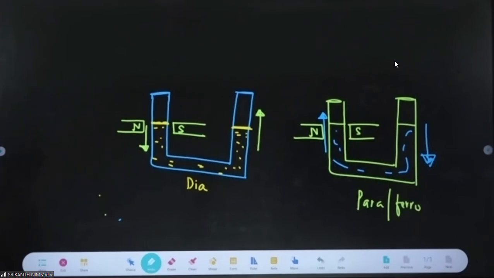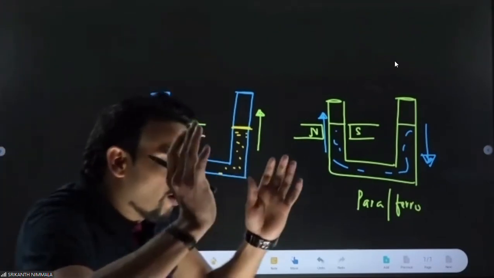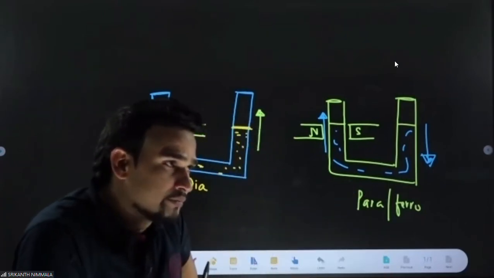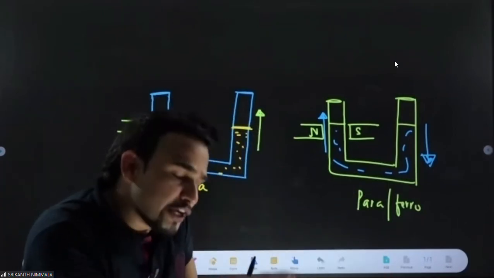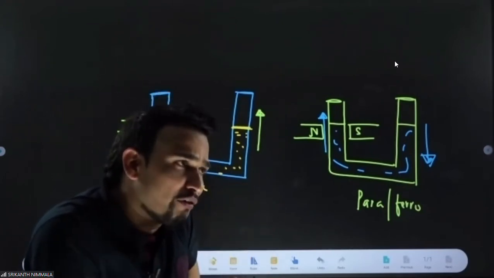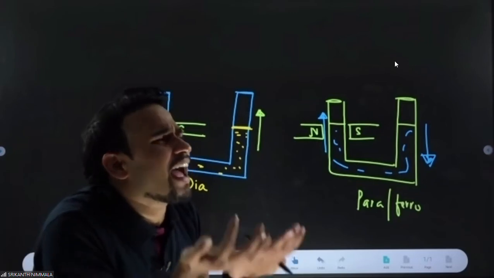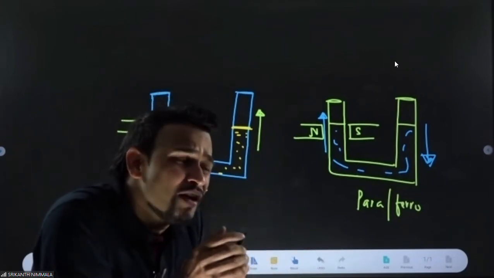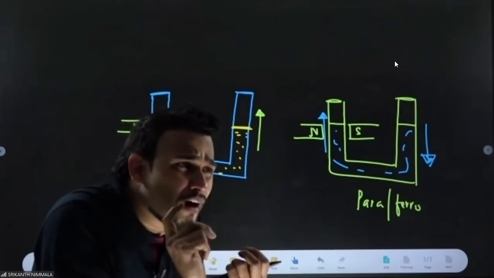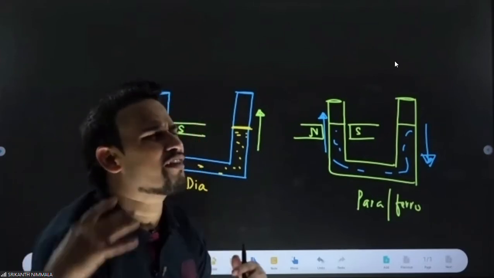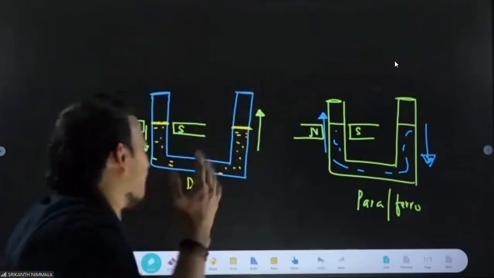So you tell me, if the liquid is diamagnetic, then the level of liquid in the arm where the magnet is brought will fall. Yes, due to repulsion it will fall. If it is para or ferro, it attracts and rises. More rise for whom? Ferro. Why for ferro? The rise will be more because of strong attraction. So this is how we can talk about it.